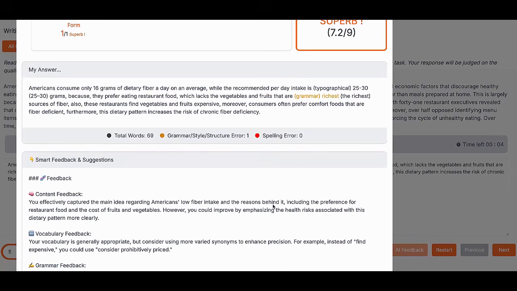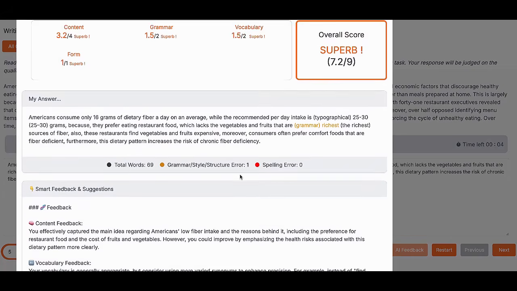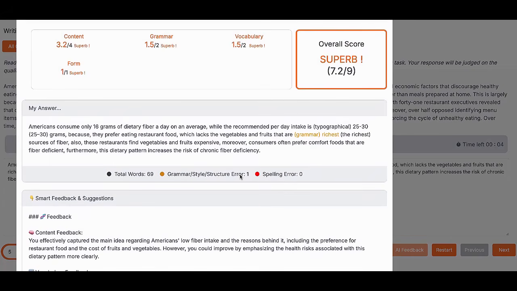So see, it's giving me feedback like a human, including the preference for restaurant food, the cost of fruits and vegetables. See, everything has come here. However, you could improve by emphasizing health risks associated with the dietary pattern more clearly. So I have mentioned it, but it always gives a suggestion. Okay, so it never leaves you.